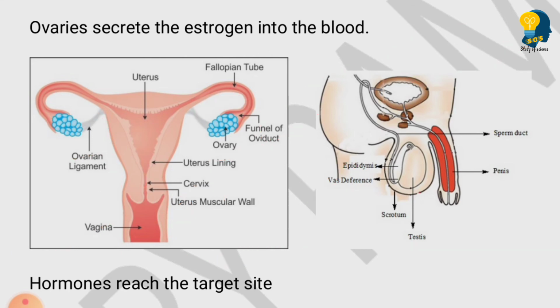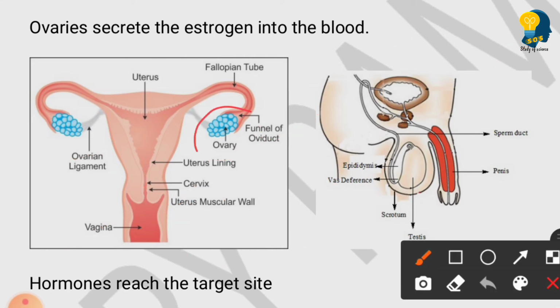Correct? So when the estrogen is secreted by the ovaries, this estrogen will reach the specific target organs. That means it will reach the different organs of your body. And when it reaches the different organs of the body, it will help in developing certain characters. As I told you, the enlargement of the breast area, hip area, growth of hair, appearance of pimples, menstrual cycle, all these are some of the examples.